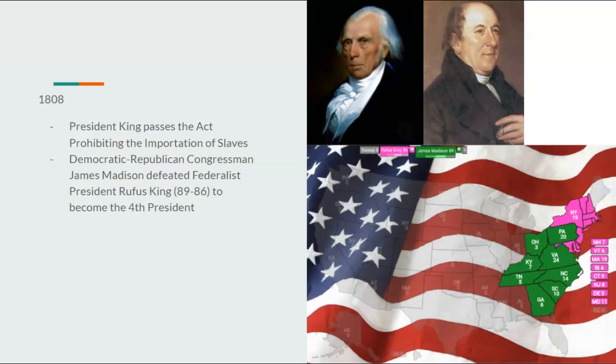while James Madison, the Democratic Republican, he's a congressman in this timeline, he never becomes a Secretary of State. He would stay as a congressman from Virginia, and he would defeat Federalist President Rufus King barely, 89 to 86, to become the fourth president.